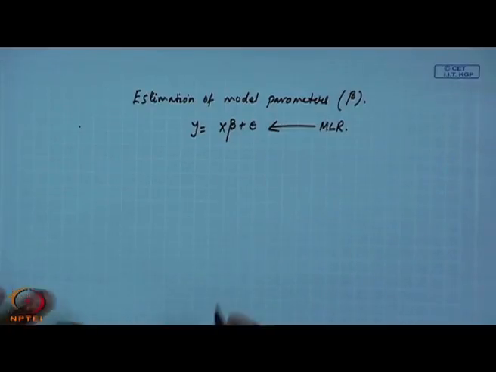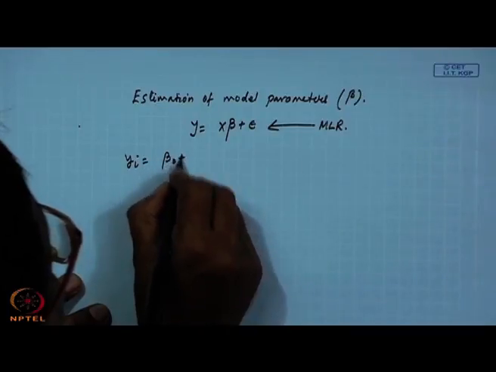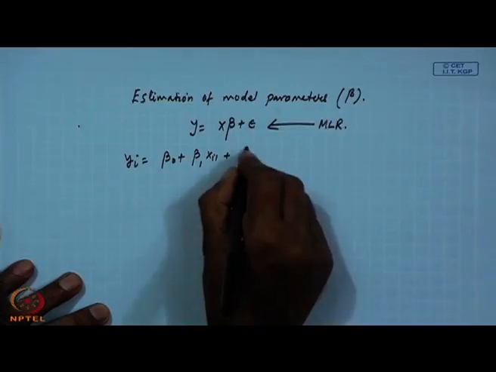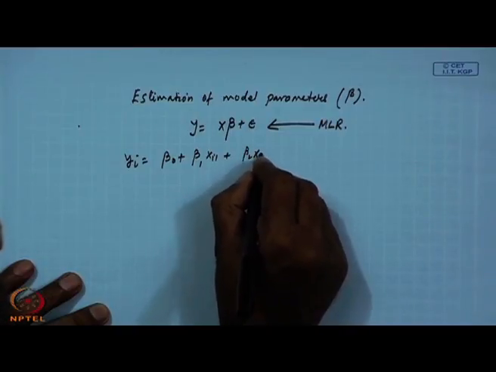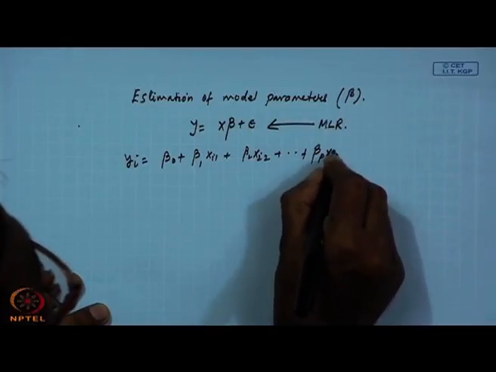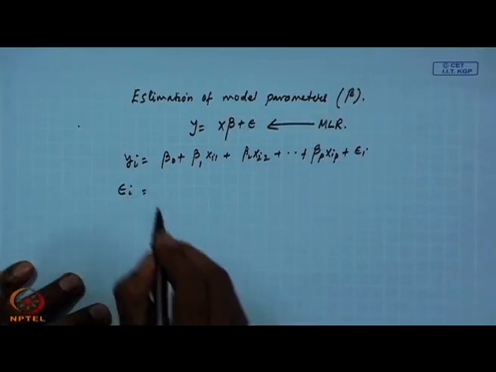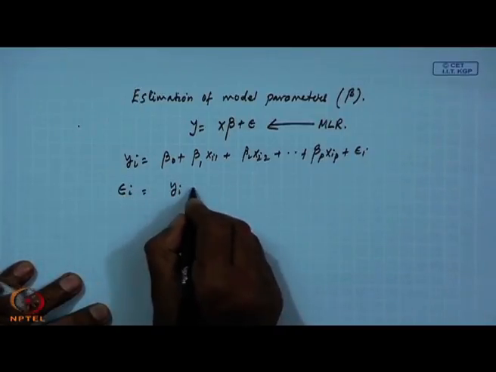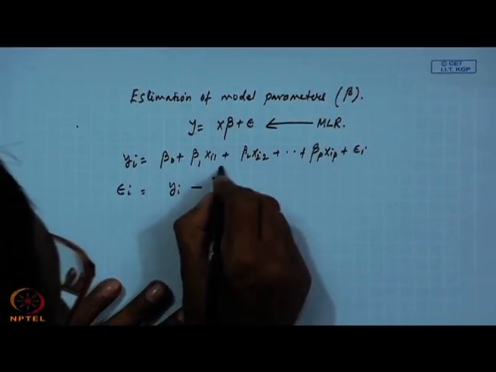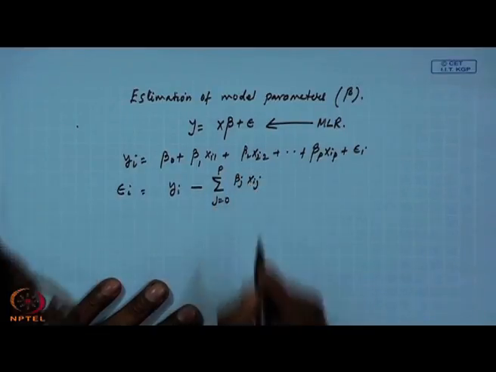If you recall, we say yi is beta 0 plus beta 1 xi1 plus beta 2 xi2, and so on, plus beta p xip plus epsilon i. If we do a little modification here, then this will be epsilon i equal to yi minus the sum over j equal to 0 to p of beta j xij.